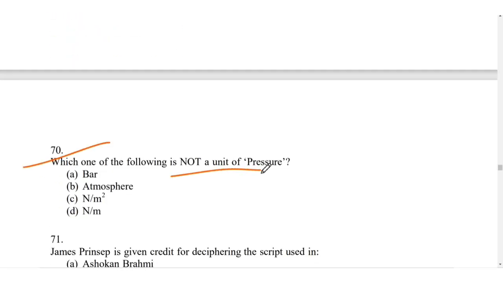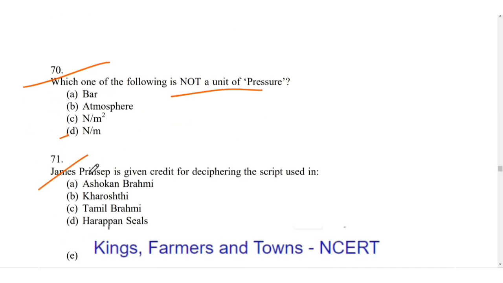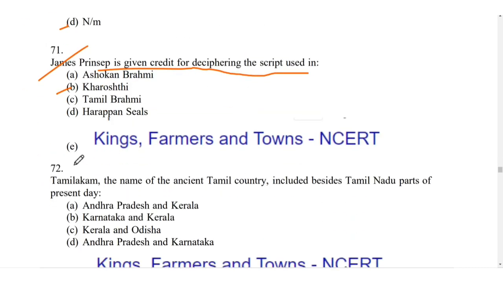Which of the following is not a unit of pressure? So for 70, it is D, Newton per meter. James Prinsep is given credit for deciphering the script used in Ashokan inscriptions: B, Kharoshthi. It is given in the King, Farmer and Town chapter of the NCERT. You can follow this chapter for this question.